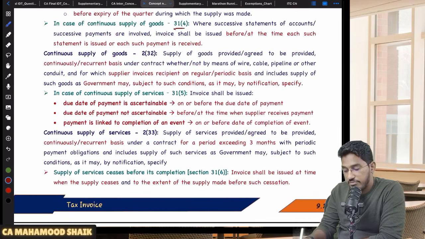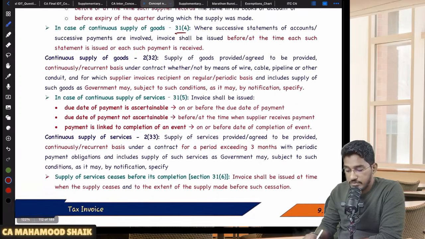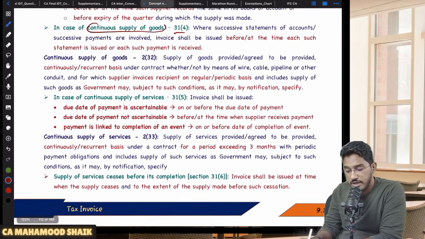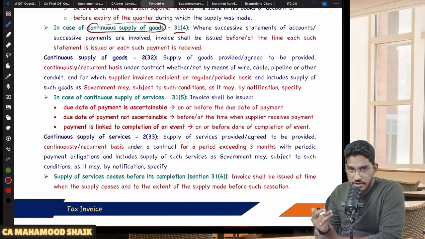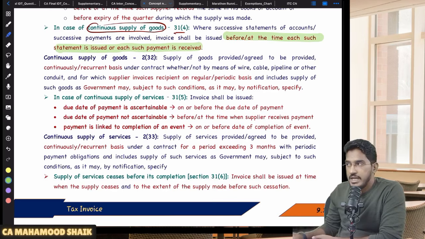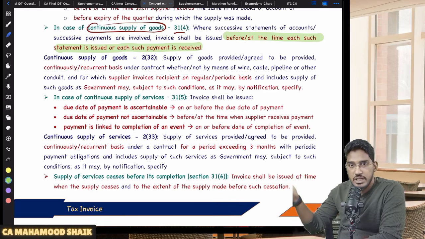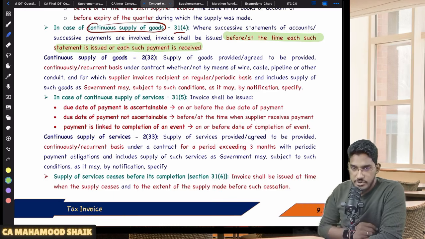Thereafter, section 31 subsection 4, in case of continuous supply of goods. In case of continuous supply of the goods, what will be the time limit within which you are required to issue the invoice? They say that the invoice shall be issued before or at the time each such statement is issued or payment is received. If the supplier is giving periodical statements, on or before that successive statement you are required to issue the invoice. If the supplier is not issuing any statement and you are just making periodical payments, on or before that payment you are required to issue the invoice.